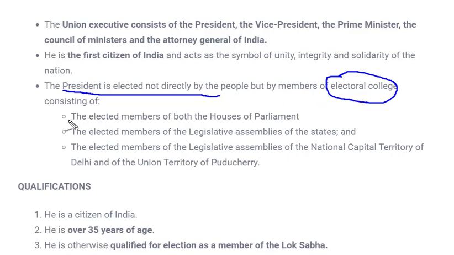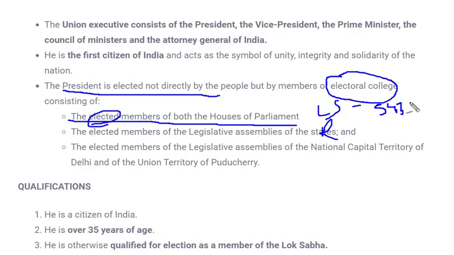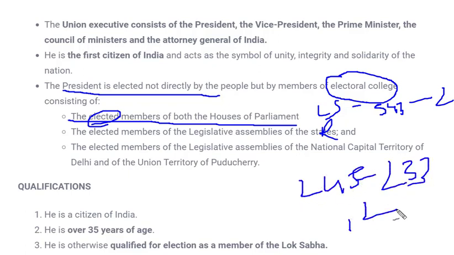Those members consist of the elected members of both houses of parliament. Parliament consists of two houses, Lok Sabha and Rajya Sabha. The point to be noted is that the members in both houses should be elected. Only they can participate in the election of the president, not the nominated members. In Lok Sabha we have 545 members, out of which 543 are elected and 2 are nominated. Similarly, in Rajya Sabha there are 245 members, of which 233 are elected, whereas 12 are nominated. These nominated members cannot take part in the election of the president, as they are not part of the electoral college.